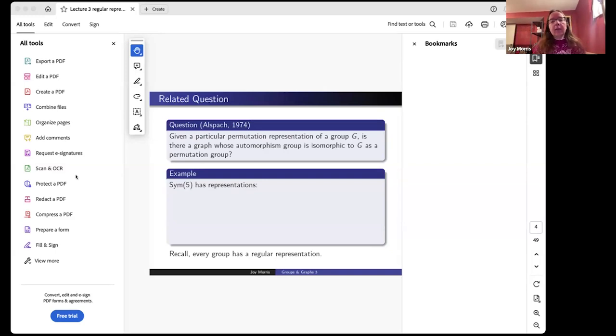As an exercise, even though iota is the identity automorphism on the cyclic group of order 2, the cyclic group of order 2 does admit a GRR. It's easy to produce one. In fact, any graph you produce on the cyclic group of order 2 is a GRR on the cyclic group of order 2. But by this argument, I put it as an exercise, but I'm going to answer this question.